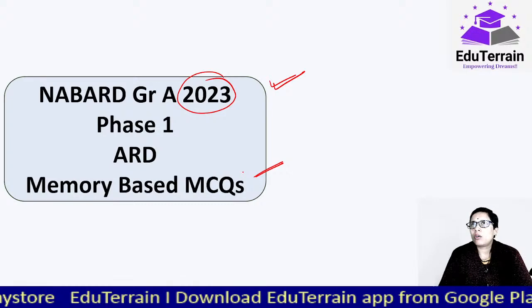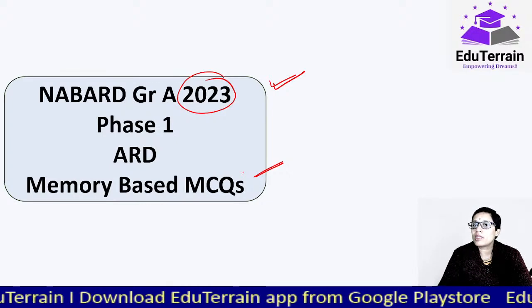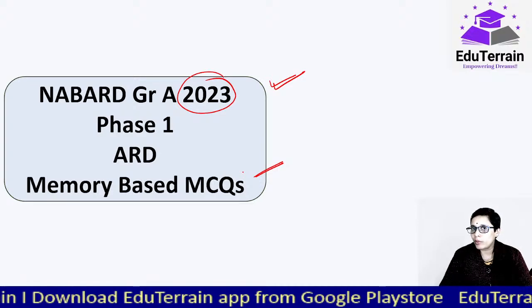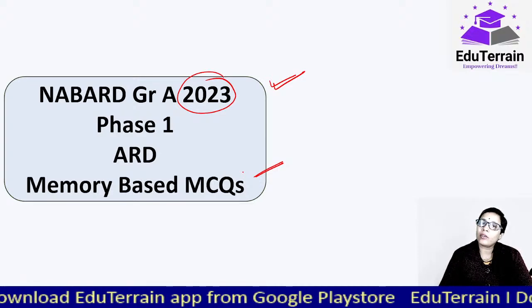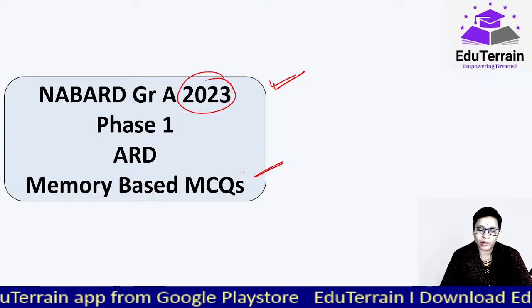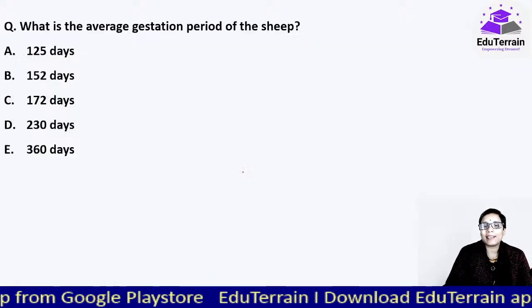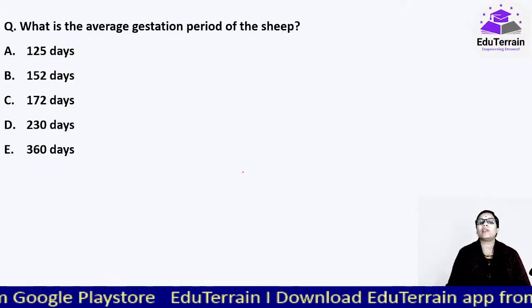There are almost close to 35 questions. Some exclusive current affairs questions I couldn't get. So whatever questions I could get, I am presenting here, and again I'll be providing this PDF by tomorrow evening. Okay, these are my credentials. You can go through it later as well. Now let's start with the questions.